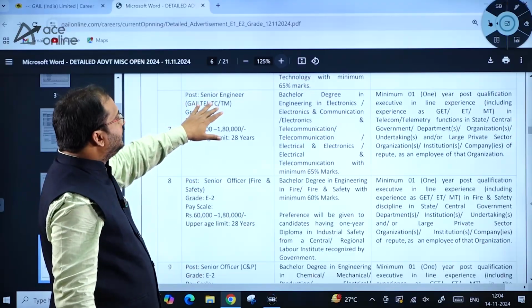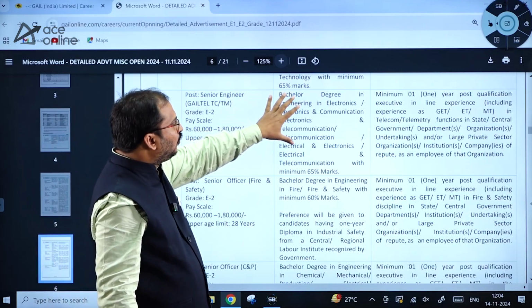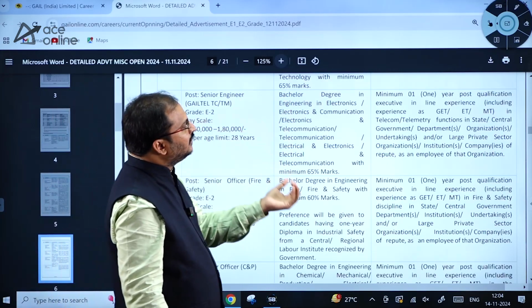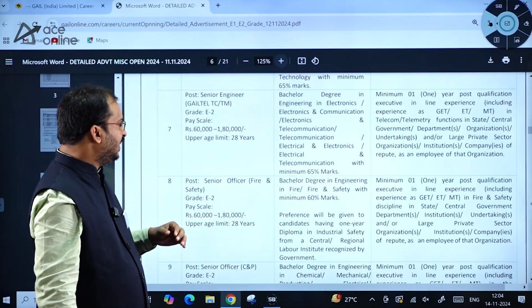So, GAIL TM senior engineer E2 category. So, here electronics and telecommunication, electrical and electronics people can apply for this one and minimum 1 year post qualification executive inline experience they are asking.